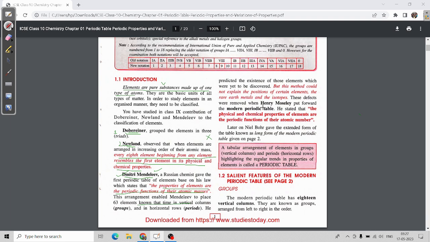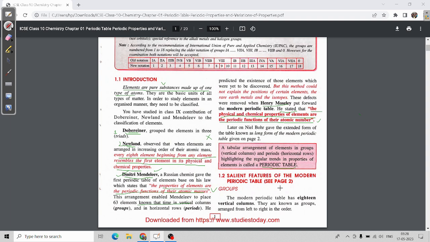But after that, Henry Moseley, the scientist, gave another law: that the physical and chemical properties of elements are the periodic functions of their atomic numbers. By this we know that we just have to change here: here it is atomic mass, and here it is atomic number. This scientist, Henry Moseley, gave the modern periodic law and formed the whole modern periodic table.